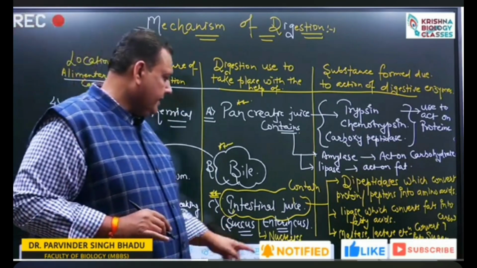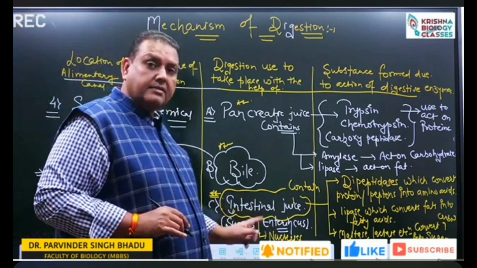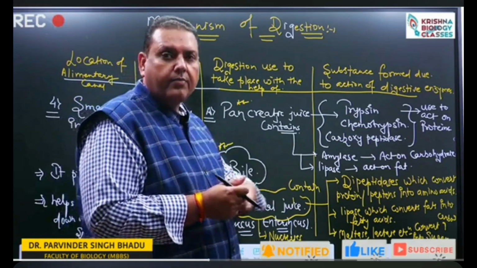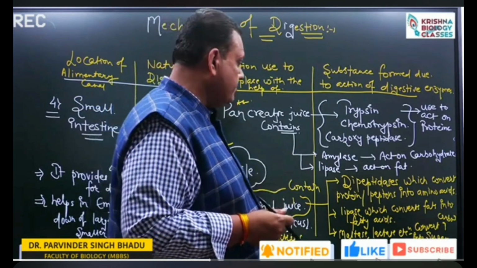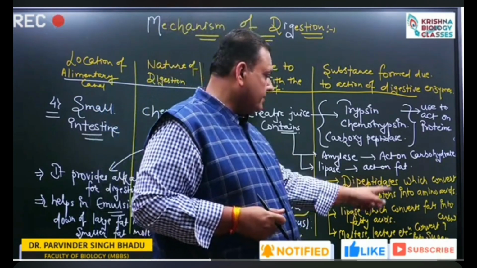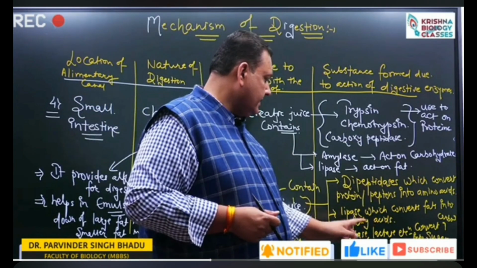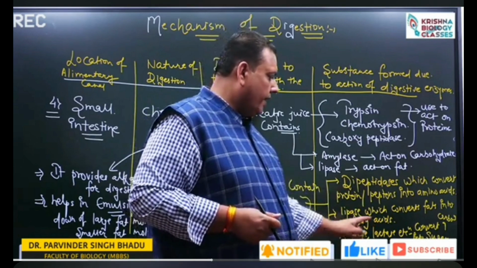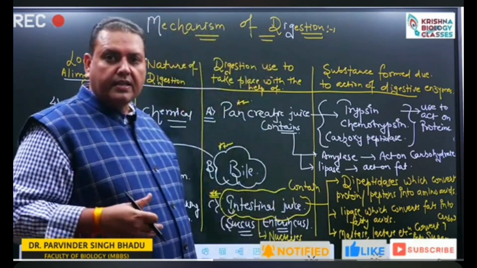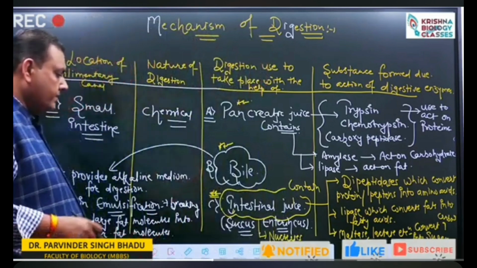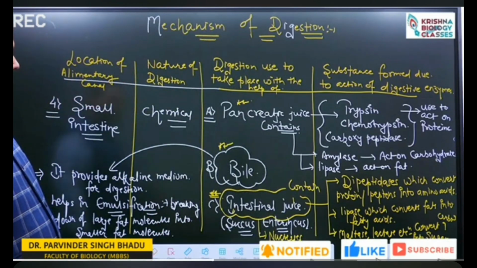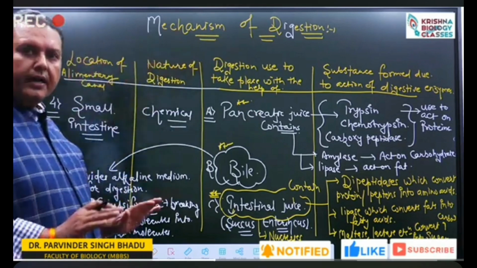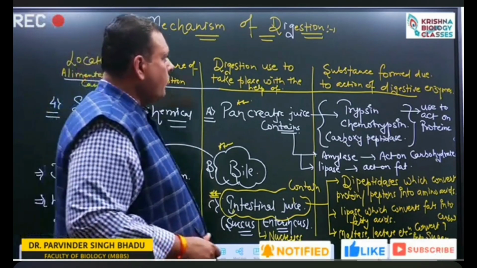Remember these actions. Intestinal juice is considered a complete juice because it acts on protein, carbohydrate, fats, nucleic acid and so on. Dipeptidase converts the protein into amino acids. Lipase acts on the fat, converting it into fatty acids. Maltase, lactase, sucrase convert the carbohydrate into the simplest form of sugar. That is how the entire food gets broken down and converted into soluble form.